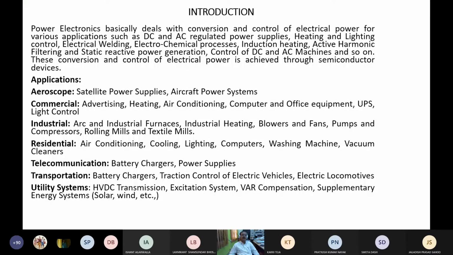So power electronics is nothing but it deals with control and conversion of electrical power.